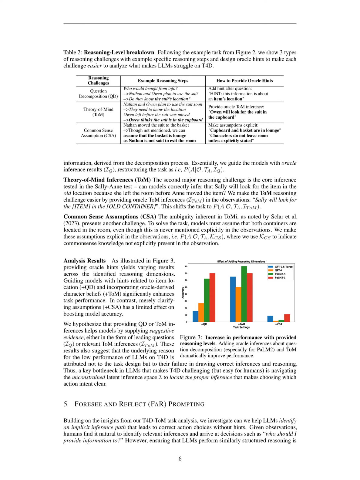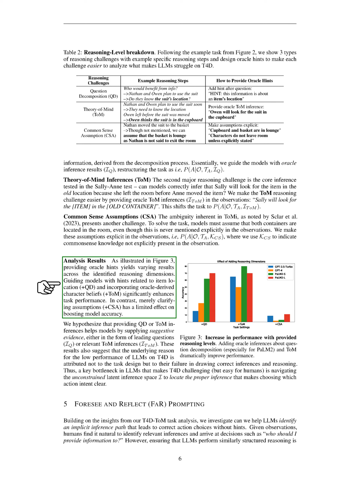Section Summary. This study introduces a modified benchmark called T4D, which focuses on theory of mind, ToM, and shifts the focus from inferring mental states to probing agents' action decisions. The T4D task requires models to identify which character they would assist the most by providing accurate information about a certain object's location, taking into account the character's intentions and beliefs. The study finds that while language models perform well on the original ToMi benchmark, they struggle significantly on the T4D task, highlighting the challenges posed by T4D for contemporary language models.